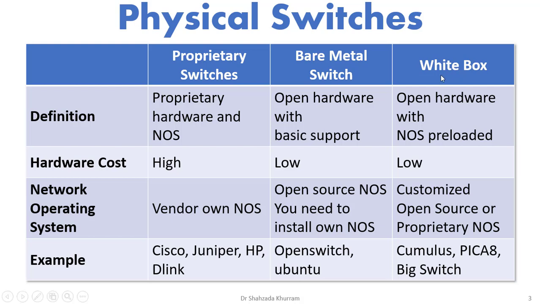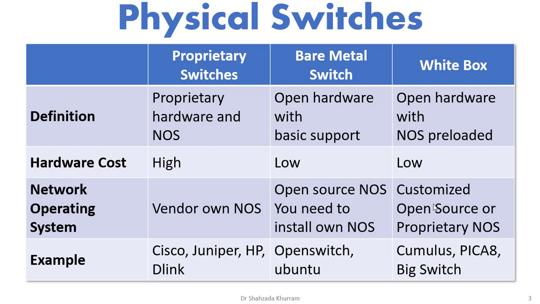And also we have white box switches. White box and bare metal switches have very little difference. In the same way, we have blank hardware, but in this hardware we have a network operating system preloaded. Some companies make a customized switch. They install either an open source or a proprietary network operating system based on customer requirement.